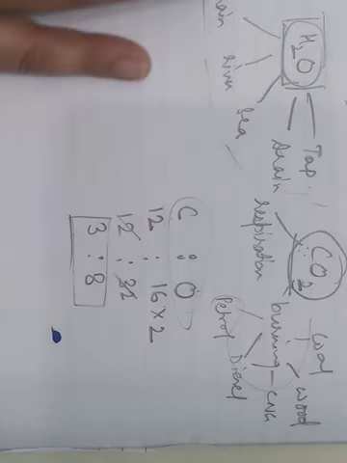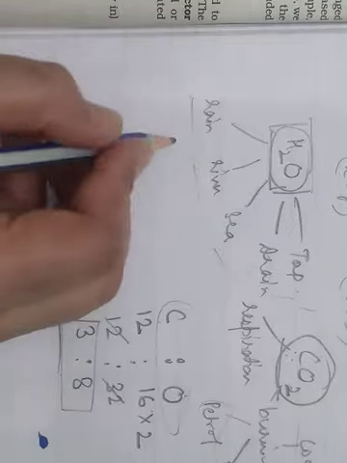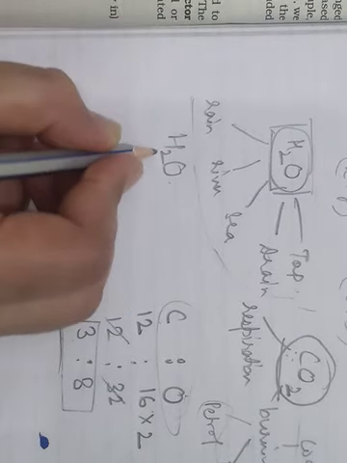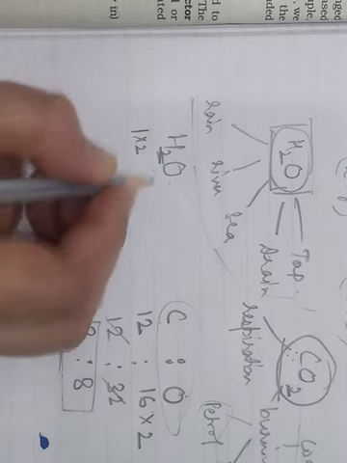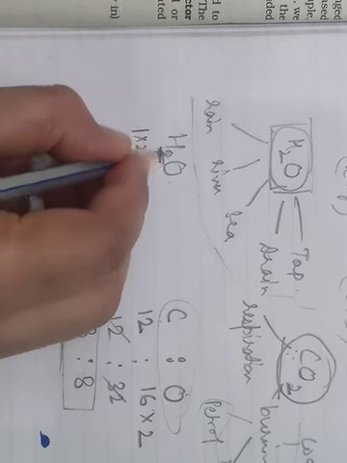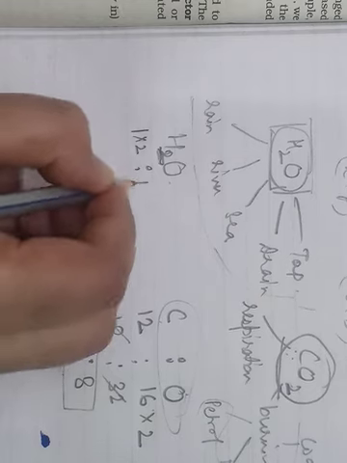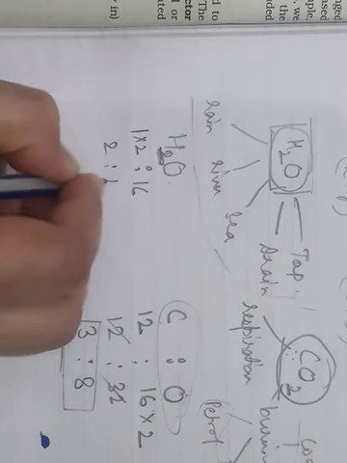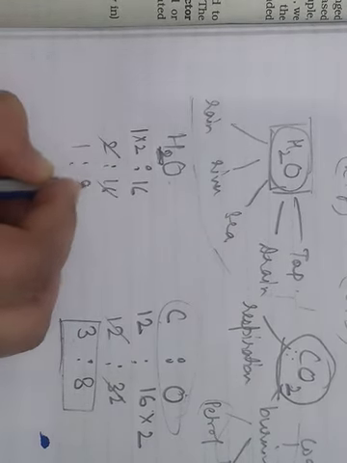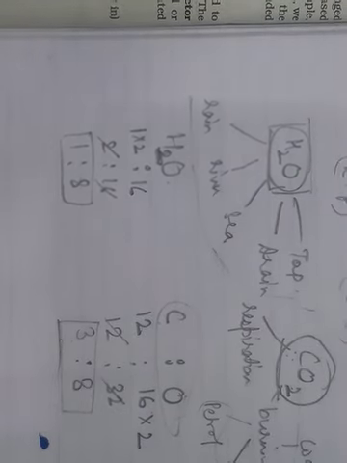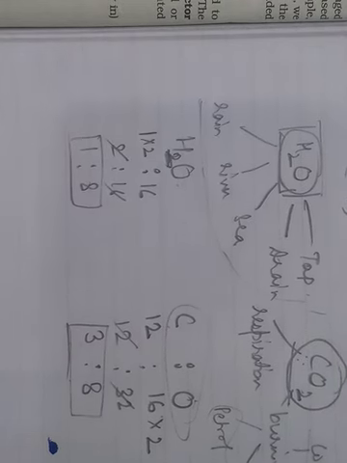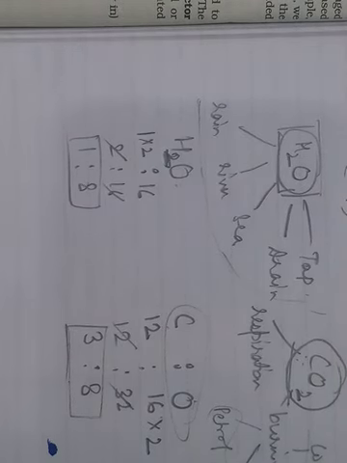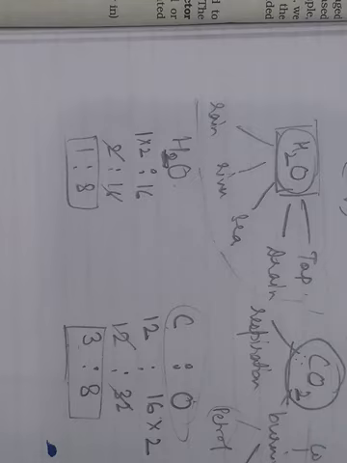Same way, what is the ratio of hydrogen and oxygen in this? Hydrogen mass is 1 into 2, because we are having 2 atoms of hydrogen, is 2, oxygen is 16, so 2:16, 1:8. So the ratio by mass in case of water, it is 1:8, and that remains constant. This is the law of definite proportion or constant proportion.